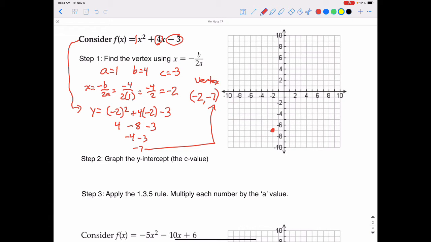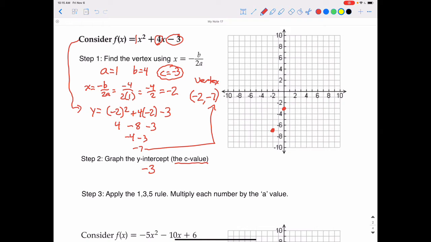Step 2 says graph the y-intercept, which, remember, is the c value. So when we go back up here to identify what c was, it was negative 3, so the y-intercept is located at negative 3. So on the y-axis, we will place a point at negative 3. And we're done with step 2. And then step 3 is to apply the 1-3-5 rule.